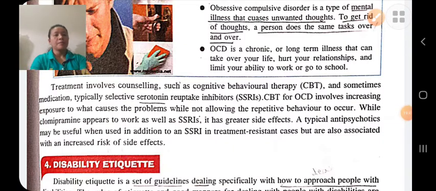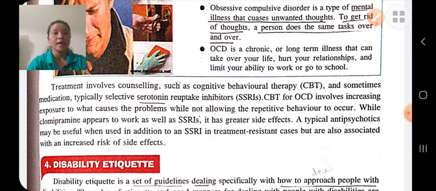Now we have completed the topic of disability and disorders, in which we have discussed disability, causes of disability and its types. Disability is an impairment which does not permit an individual to perform his day-to-day activity in a normal way. It is mainly related to a body part, and it cannot be cured.